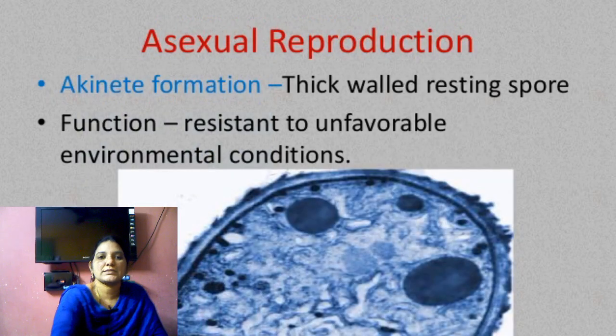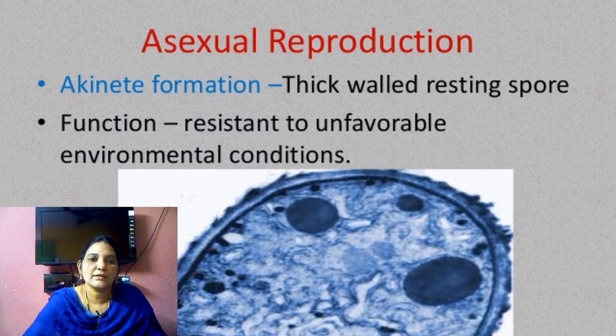Next, asexual reproduction by akinetes. Here the cell changes into a very large size and accumulates food material.